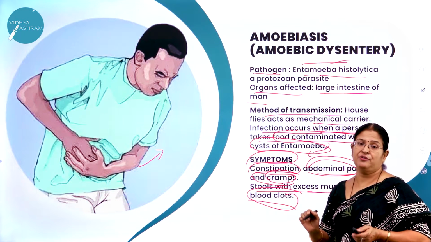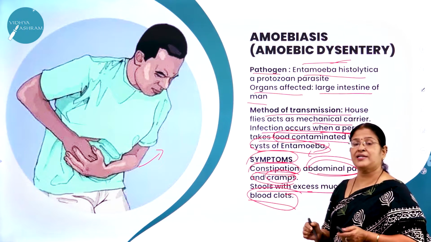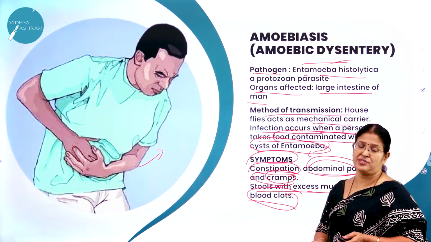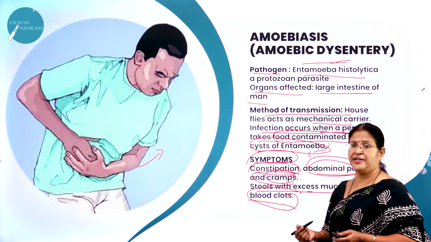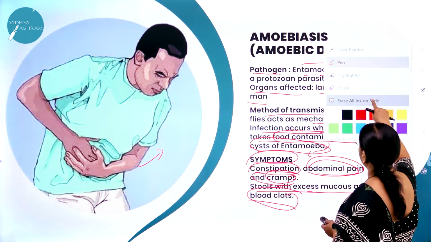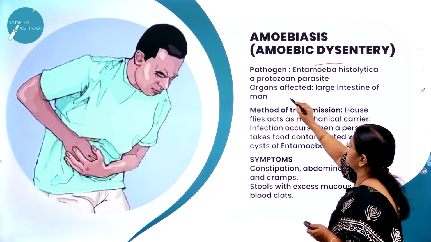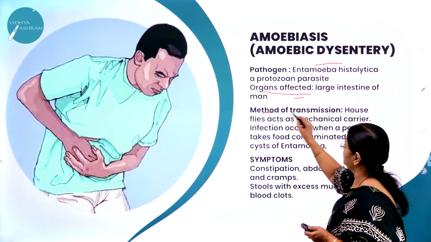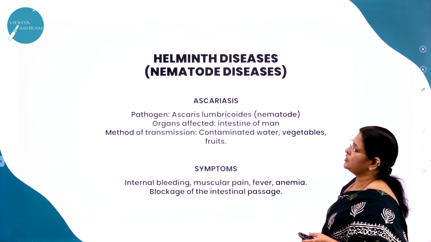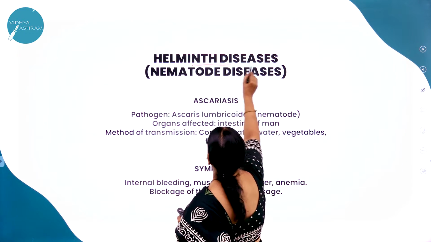Uncovered food should not be taken. As I said, hygienic practices are very, very important for us to get rid of diseases. Hope you have understood what is amoebic dysentery, what are the organs affected, the method of transmission, and what are the symptoms. Moving on to the next diseases, that is helminth diseases.